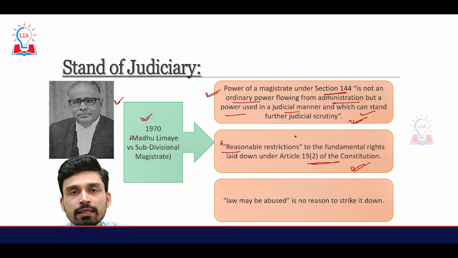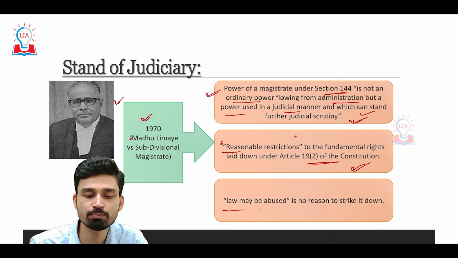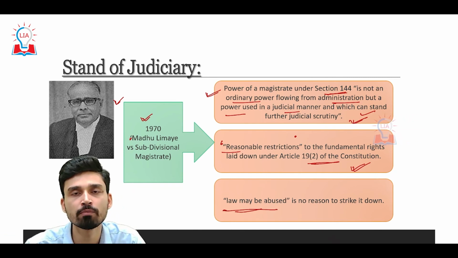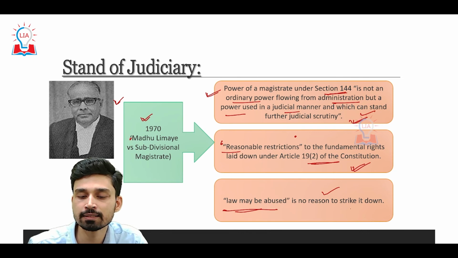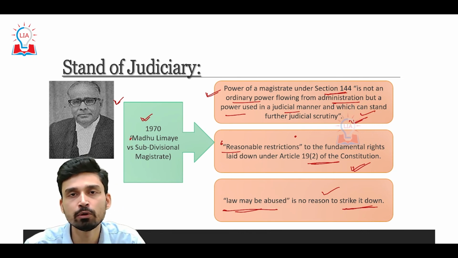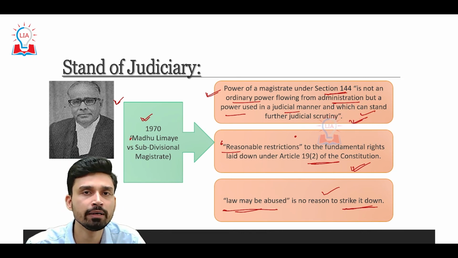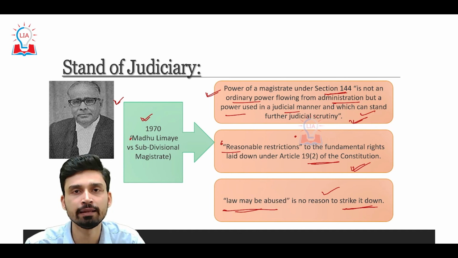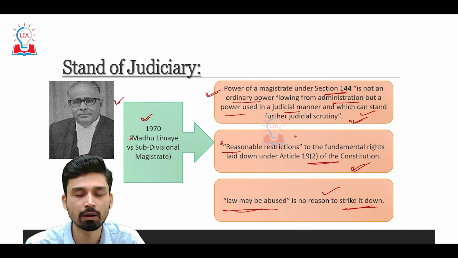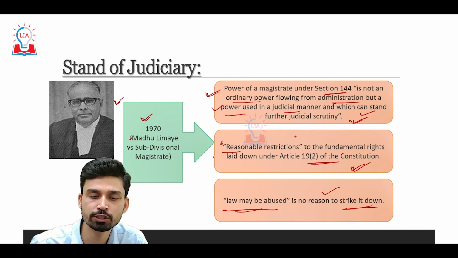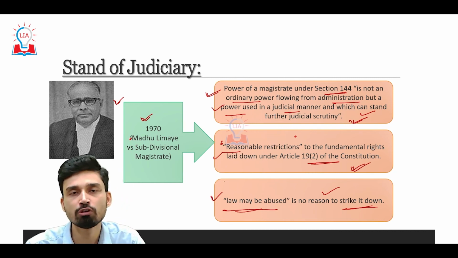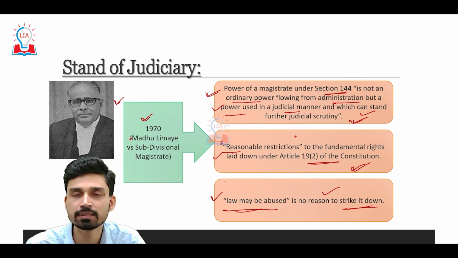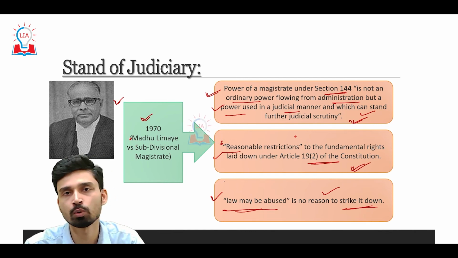And third, he also observed that just because there is a possibility of the law being abused or misused, it is not a valid reason to strike it down, because then this would be true for any law that has been enacted in India, since any law has the potential to be misused by the authority wielding the power. So, pointing to these three observations, the Supreme Court rejected the petition to quash section 144 once again.